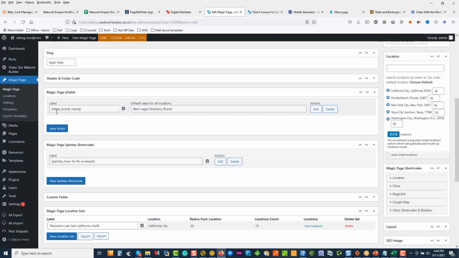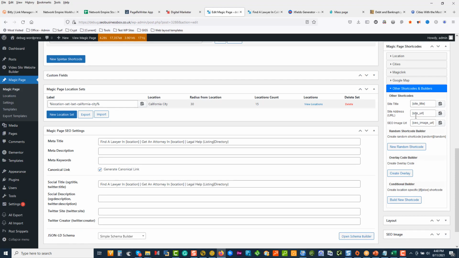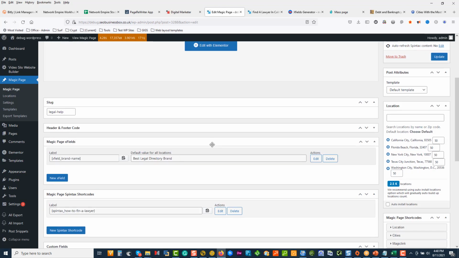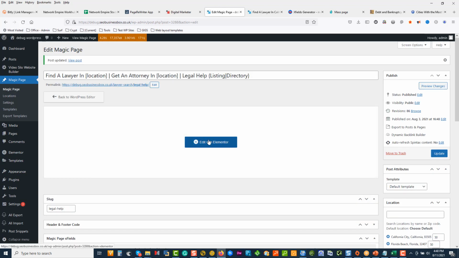So we've got the X fields we can do, we've got the spin text we can build, and we can create different types of random shortcodes, overlays, and we can build new shortcodes which use conditional logic. It's the conditional logic you want to use in your template over here to address the audience and to present the different products for that specific town.